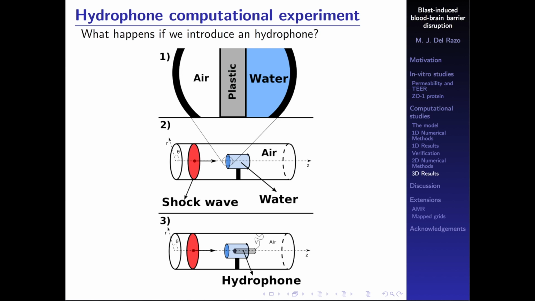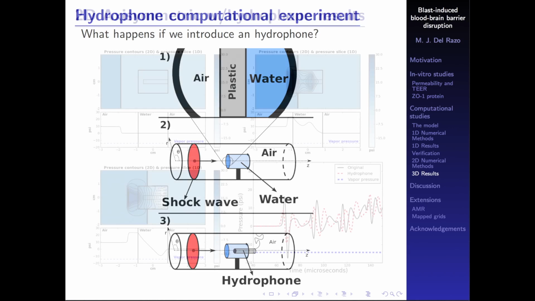Okay, so now we're going to have a third experiment. What happens if we try to introduce a hydrophone? A hydrophone is basically a microphone, but for water, of course. And it will measure the pressure where the endothelial cells would be if we run the experiment. So experimentally, if we want to do that, it might actually influence the experiment. So how can it influence? What happens if we actually put a hydrophone inside? So we did a numerical computational experiment where we put the hydrophone inside and see how it actually affects the pressure inside the transwells. Since now we know that the geometry is so important in the model.